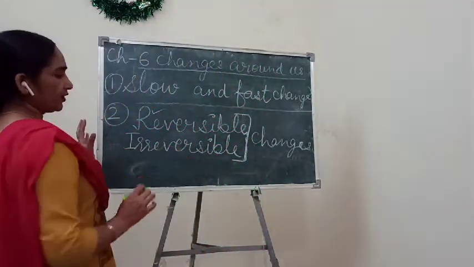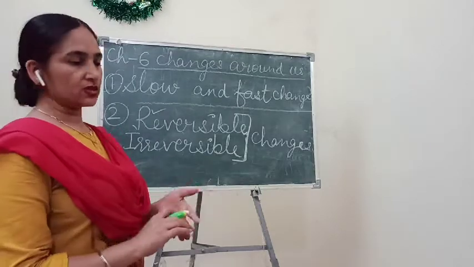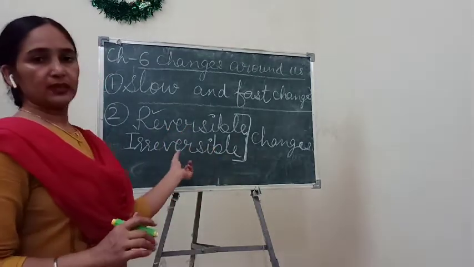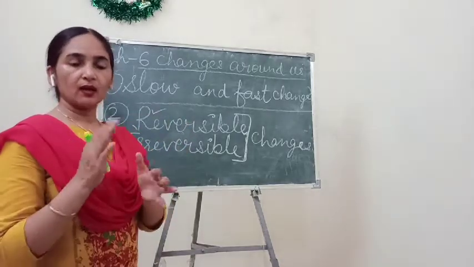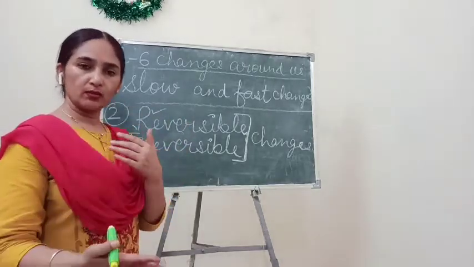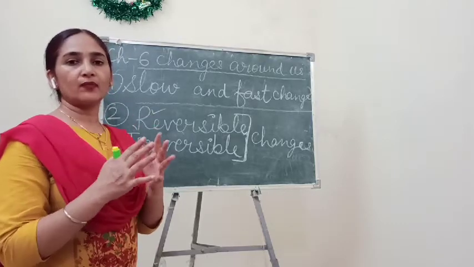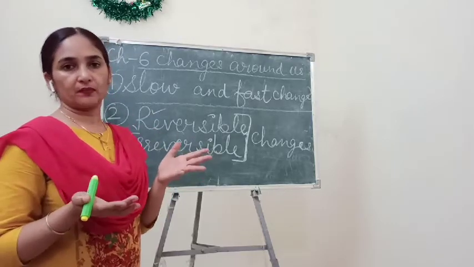And if we talk about irreversible changes, it is just opposite to this. In this, when anything changes into a product, we will not get that initial state again.